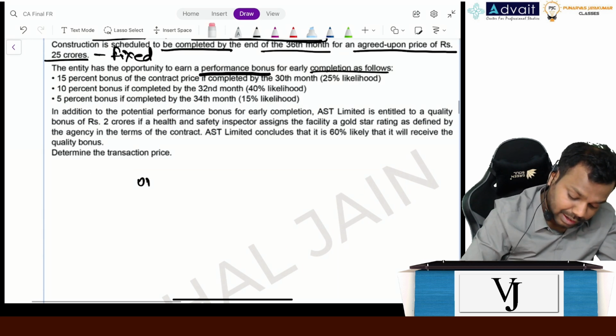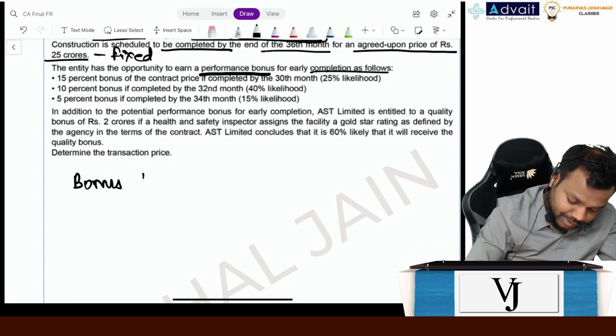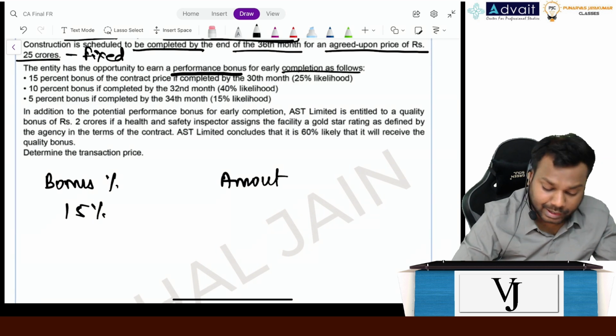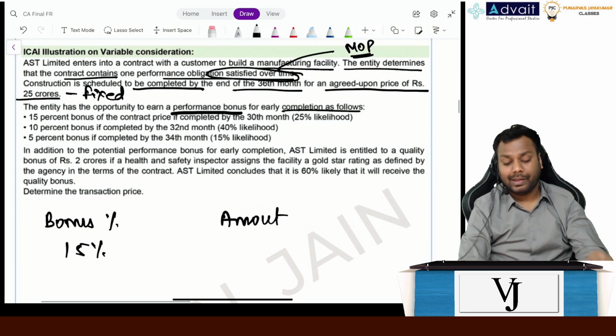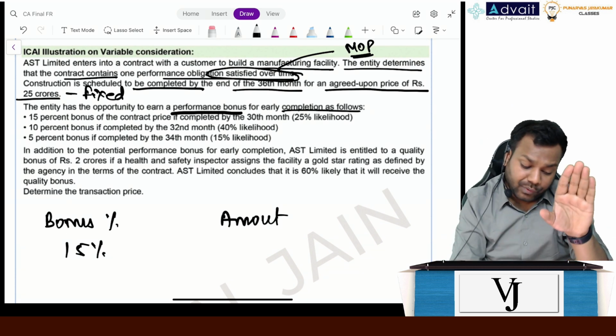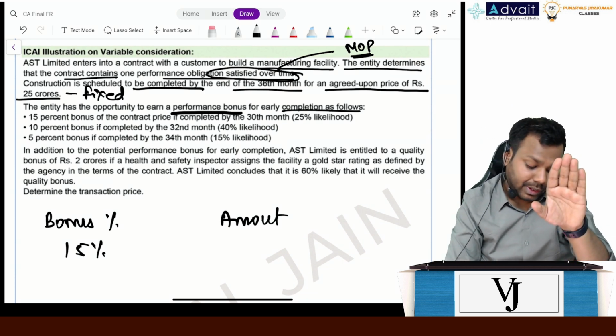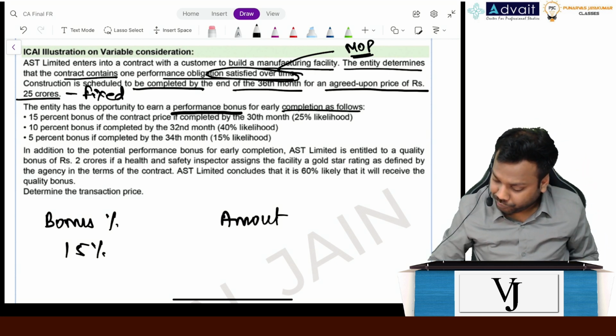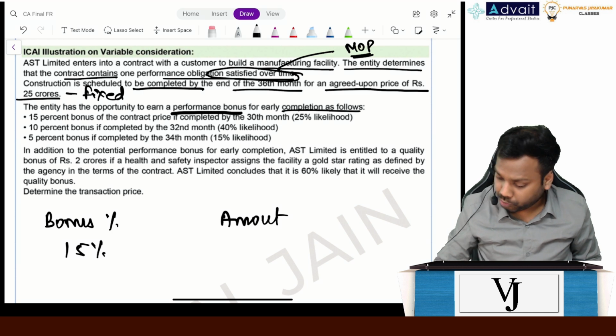Okay, I'll write the tabular format. Bonus percentage amount. Bonus, I'll get 15% bonus if the contract is completed by 30th of the month. Okay, see, ideally it says that you have to complete the project within 36th month. Okay, but if you complete by 30th month, then you will get 15% bonus. 15% bonus amounts to how much? 25 crores into 15% comes to 3.75.